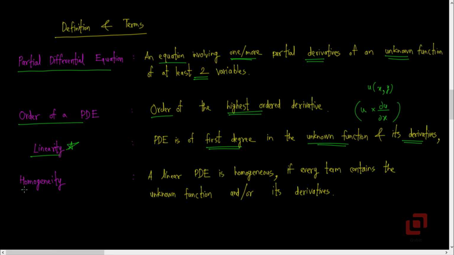Let's now define homogeneity in the context of linearity. A linear partial differential equation is said to be homogeneous if every term of the differential equation contains the unknown function or its derivatives. Let's now go to some examples wherein we will determine the order of the partial differential equation, and we will also check whether the differential equation is linear and homogeneous.